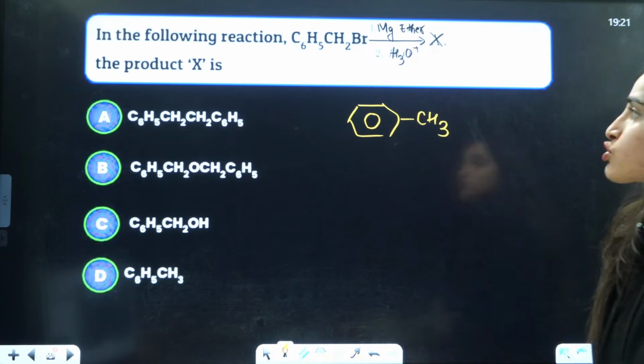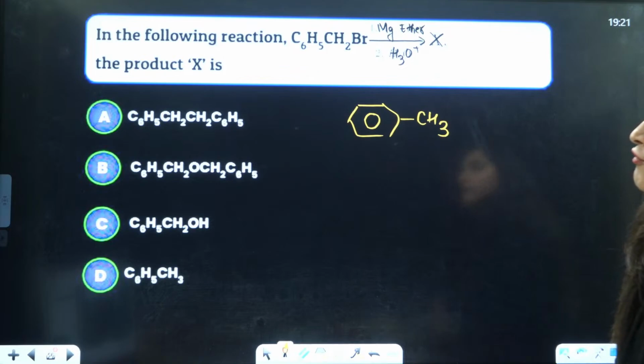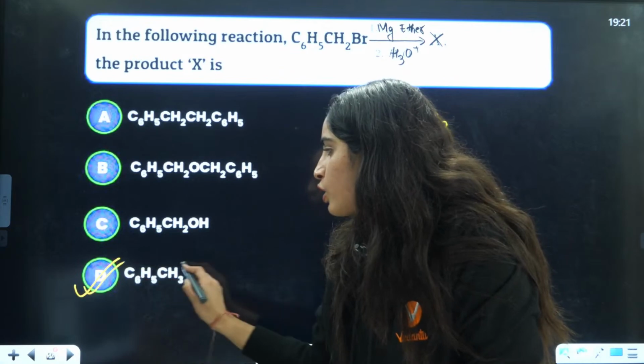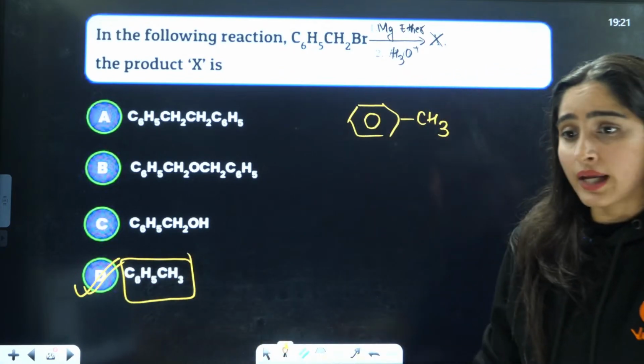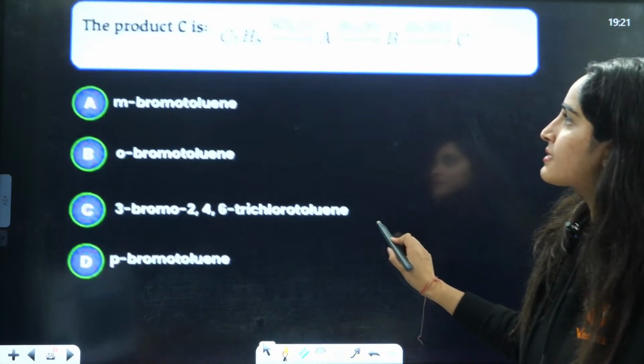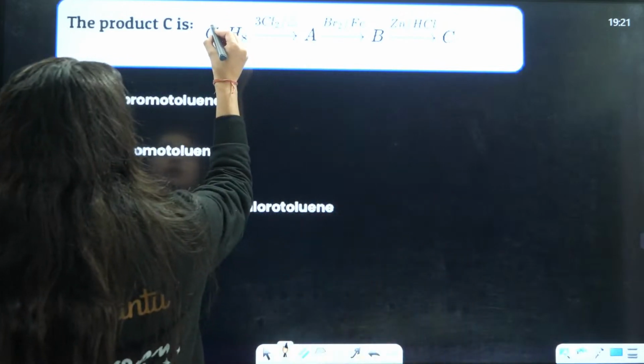Grignard reagent on hydrolysis is going to remove this and become CH3. So that means toluene will be formed here, and this is toluene, that is C6H5CH3. So the answer is going to be D. Okay, D is the correct answer. Chalo shabash beta.